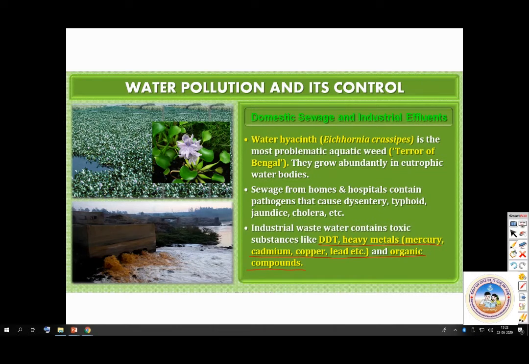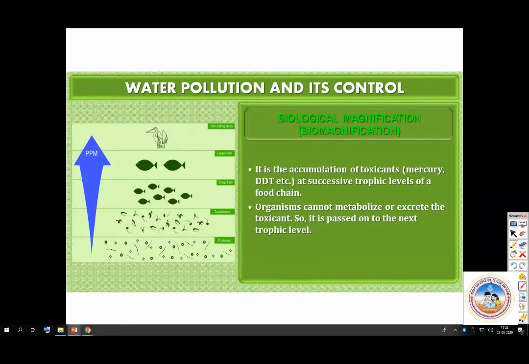Then water pollution and its control. So here we look at biomagnification. What is biomagnification? It is the accumulation of toxicants, that is the pollutants, at successive trophic levels of a chain. Remember, I told you what are trophic levels in the previous class. So producers, consumers, what are they? Producers, primary consumers, secondary consumers, tertiary consumers, like this. It will go on.